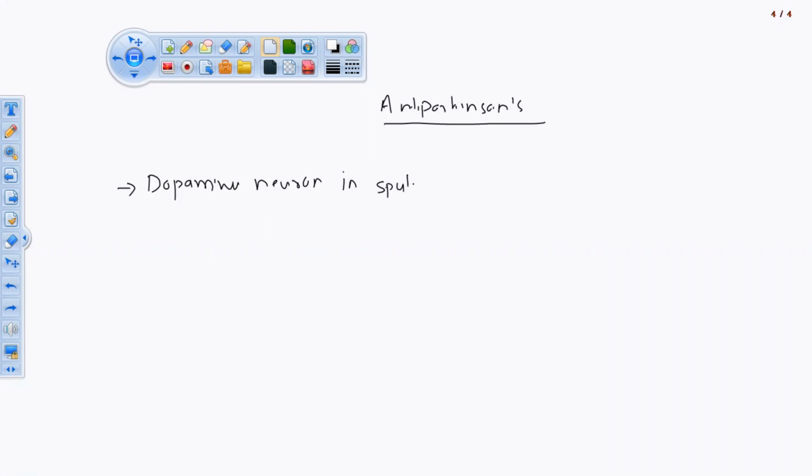The part is substantia nigra pars compacta.